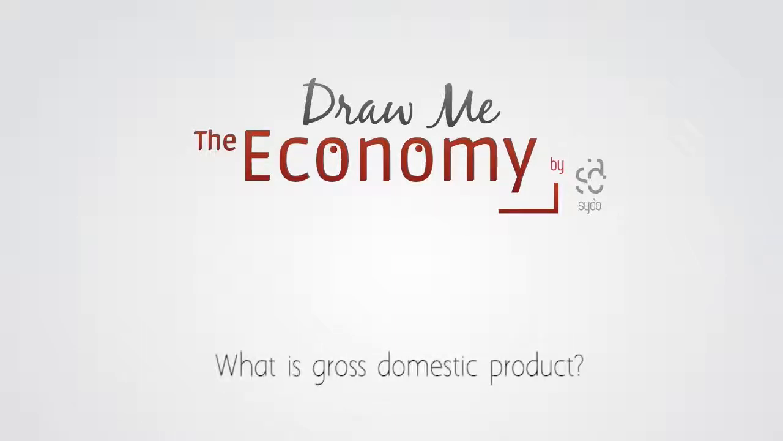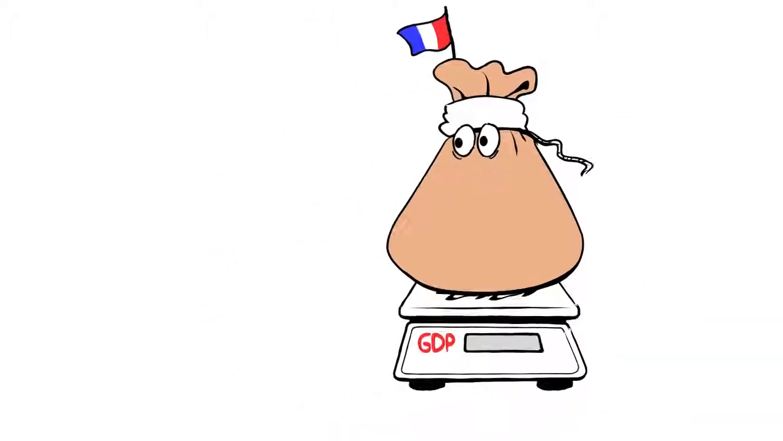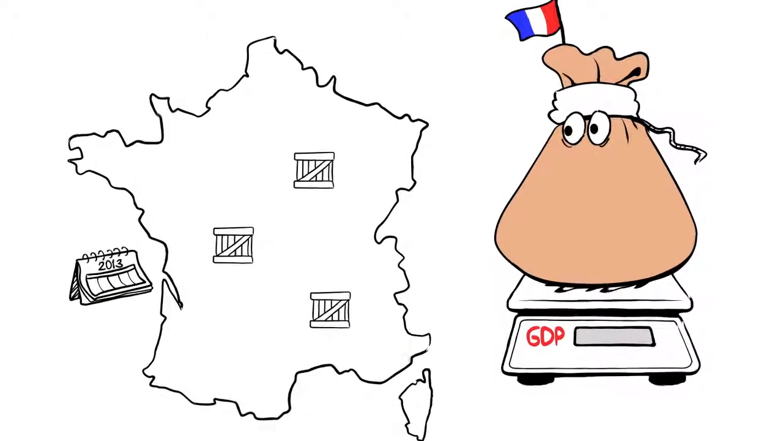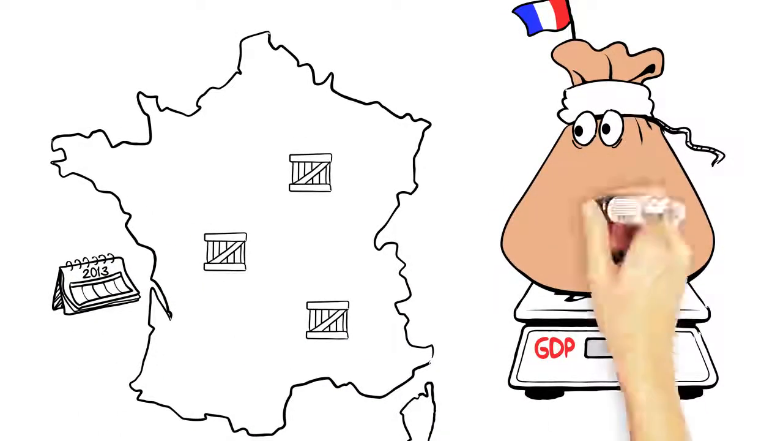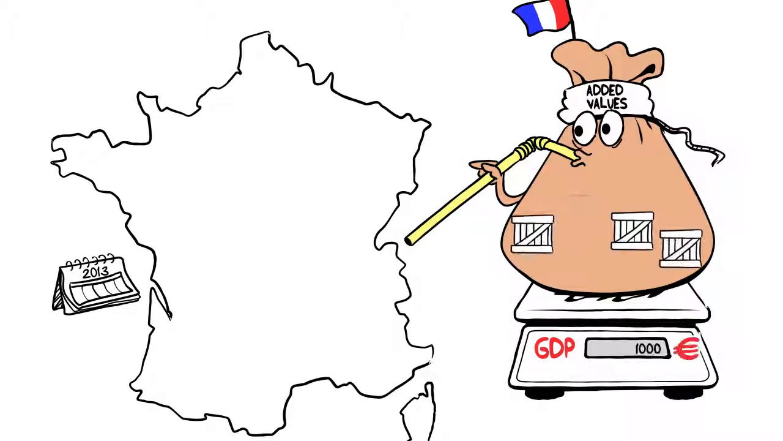What is gross domestic product? Gross domestic product, GDP, is an indicator which measures a country's wealth, that is, everything that is produced in the country in 1 year. To calculate this GDP, one option is to add up the values added to everything that is produced in the country.